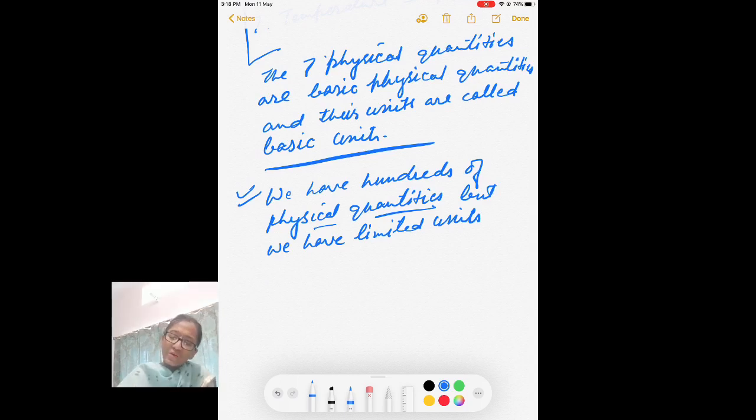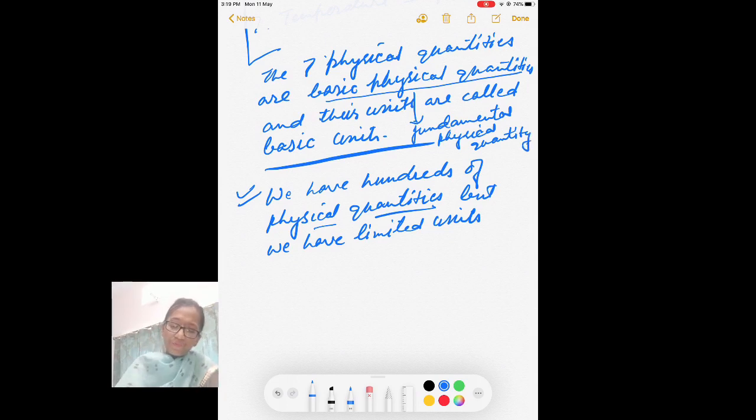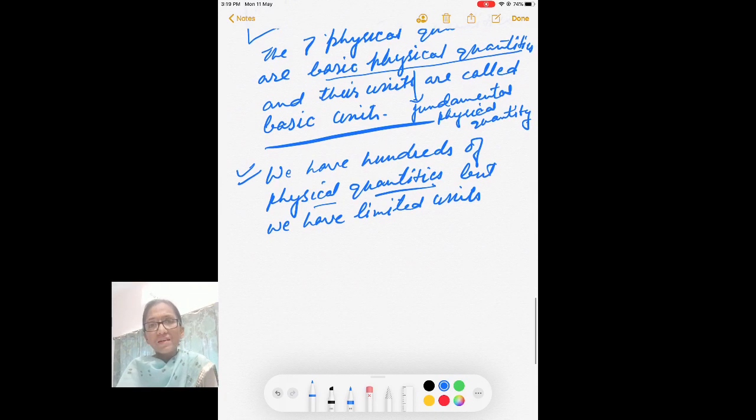This basic physical quantity is also called fundamental physical quantity. Okay, so we can have unit of all these other physical quantities by a certain combination of these basic physical units.